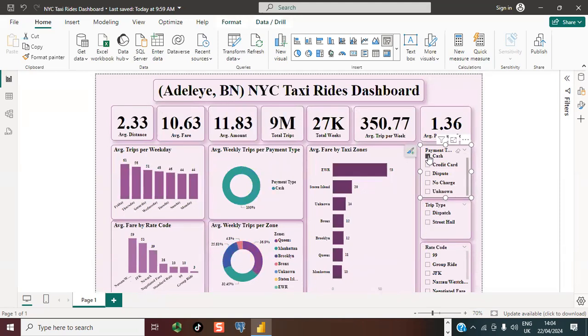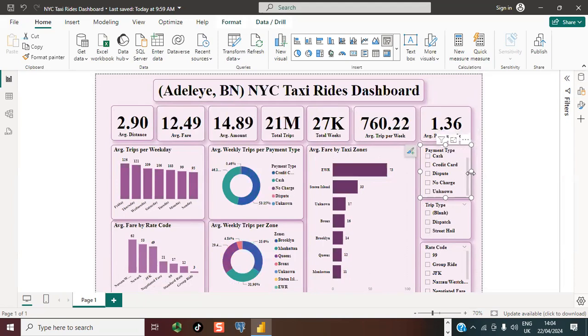Clicking on cash, you can see again changes in the dynamics. So for those who are paying cash, average fare is about 10.63 compared to those who were paying using their credit cards. You can also see a change in the total number of trips, and you can also see changes in the average trip per week. So whenever you use a slicer, you are sure to get different information from your data set.